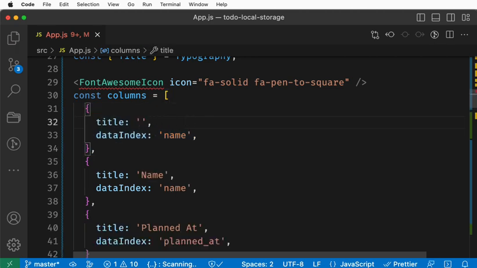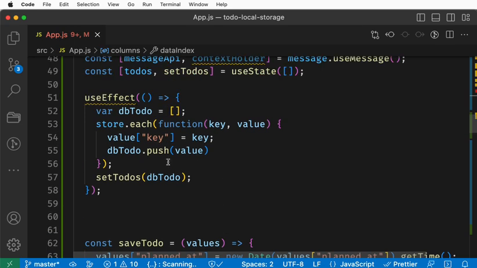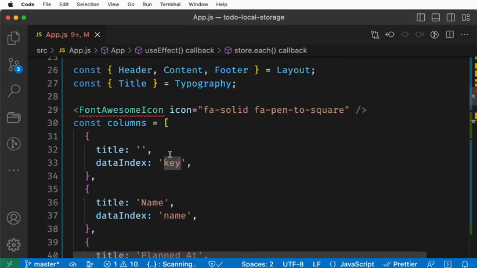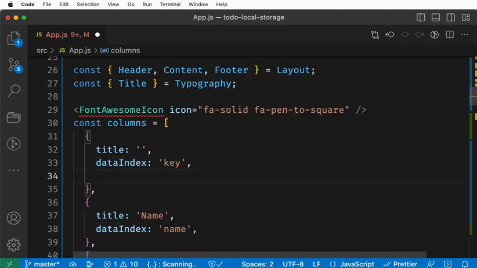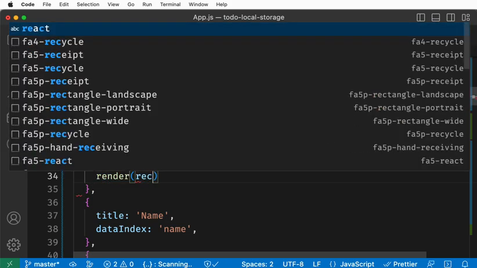If you want to put something like edit, you can put it. In my case, we are going to use a key. You remember we passed the database ID as a key, right? We are going to render. In this case, you may be a little confused. This is a React function, and the design function renders the record.